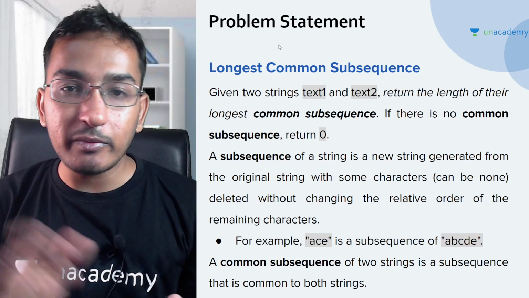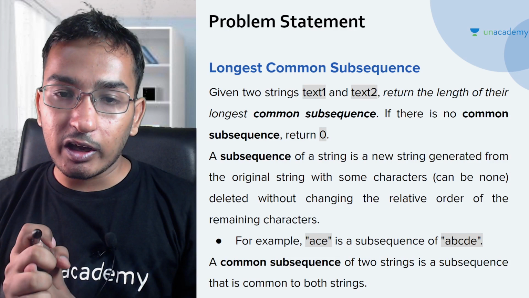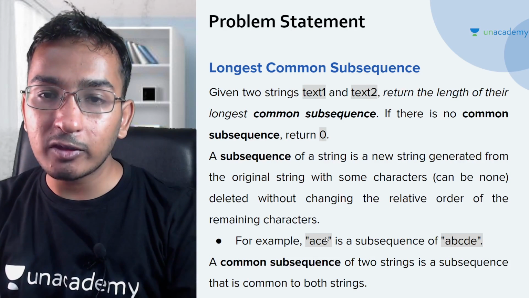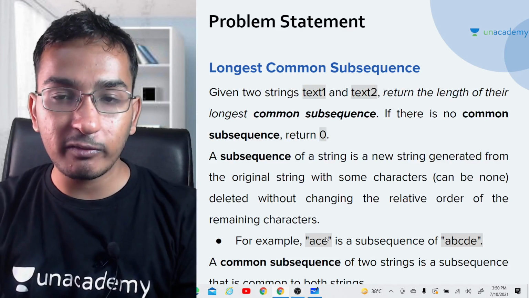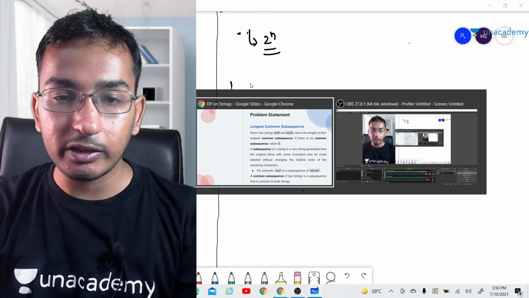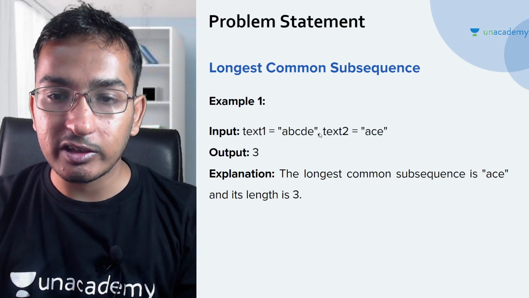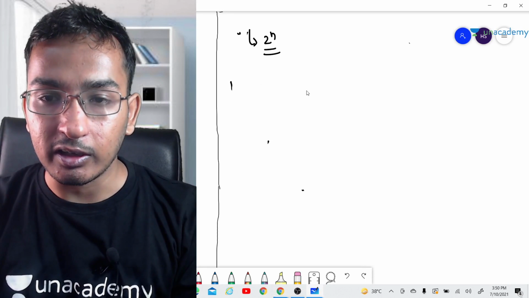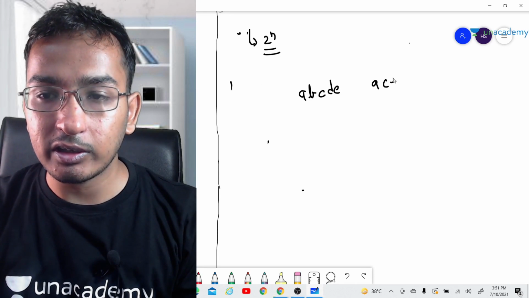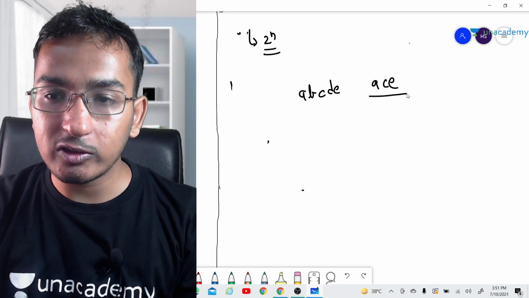Now coming back to our original problem, we have already defined what a subsequence is. We have to find the longest common subsequence in both the strings. What do we mean by the longest common subsequence? Let me take this example: A, B, C, D, E and A, C, E.